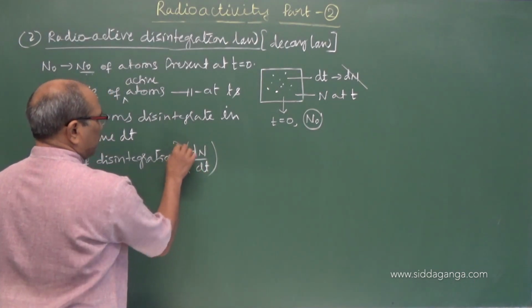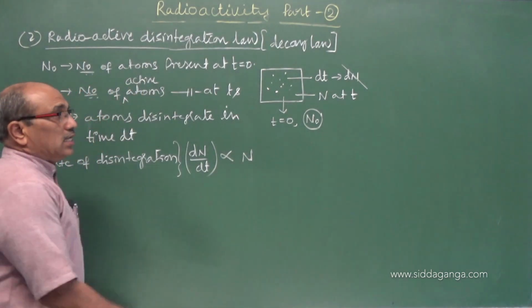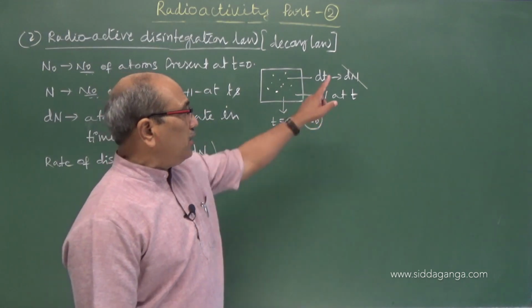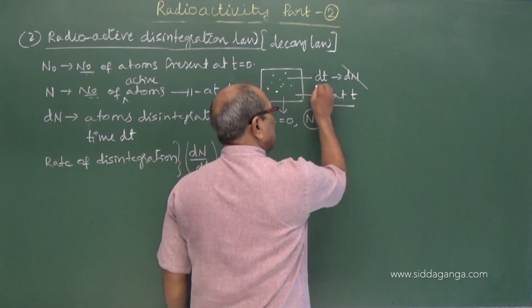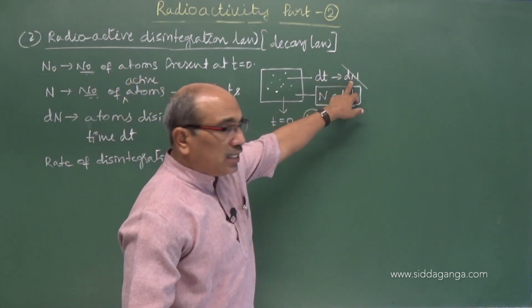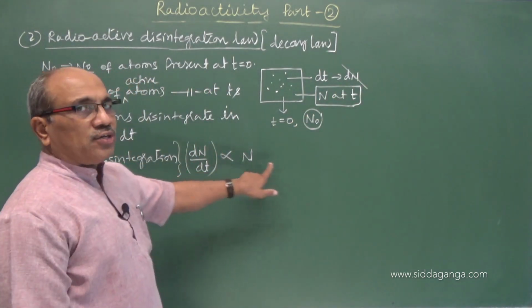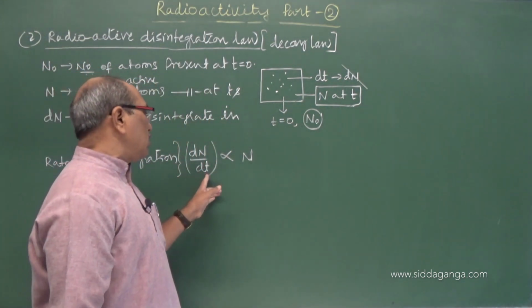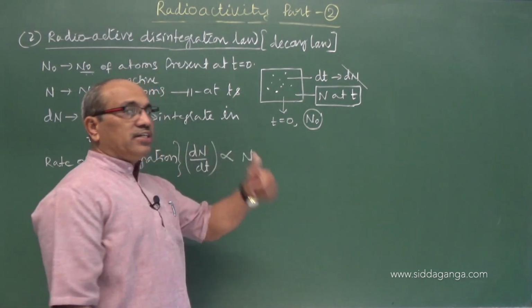The number of atoms decaying per second is directly proportional to the number of atoms present at that instant. When we started counting the decay, the number of atoms present was N. After time dt, the number of atoms decayed is dN. dN by dt is found to be directly proportional to N. The more the number of atoms, the larger the activity. The larger the number of atoms, the higher the activity.